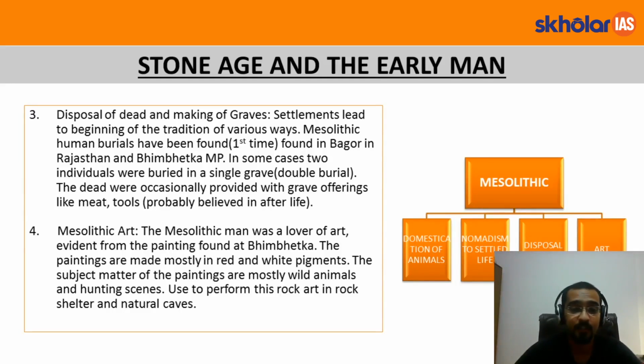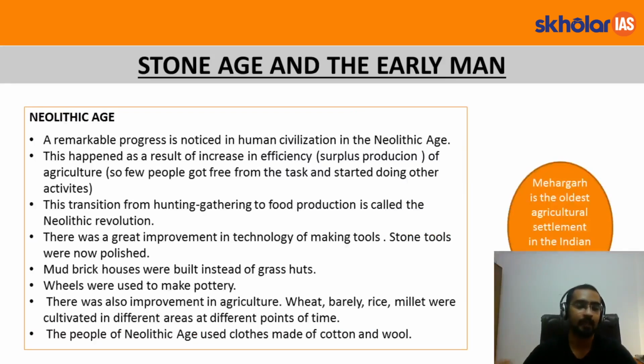Now another striking feature and the most important one is Mesolithic art. Mesolithic man was an art lover. We have found paintings at Bhimbetka. They were in red and white pigments. They mostly comprised hunting scenes. So let's move on to the Neolithic Age.